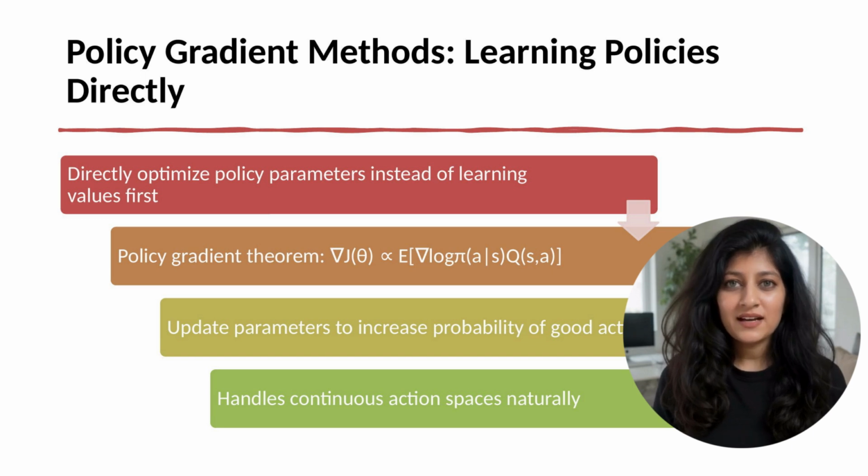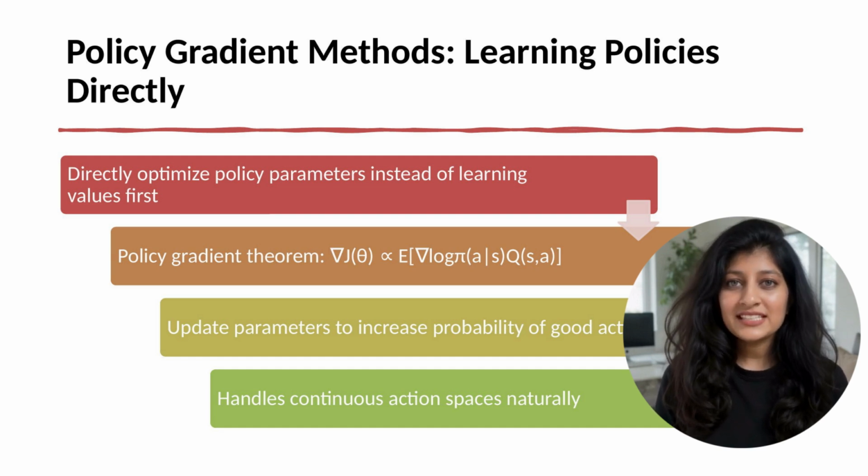Random batches break correlations, enabling efficient learning. Policy gradient methods learn policies directly without explicitly computing value functions. Rather than maintaining Q tables or value networks, maintain a policy network. Given a state, the network outputs action probabilities, a stochastic policy, or action values, a deterministic policy. The goal: update parameters to improve the policy.